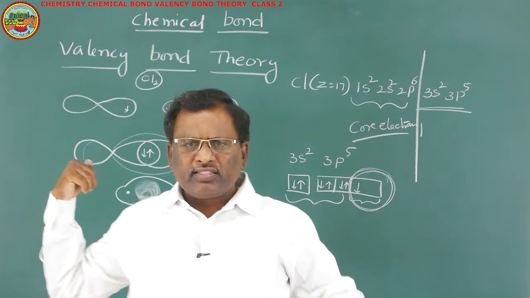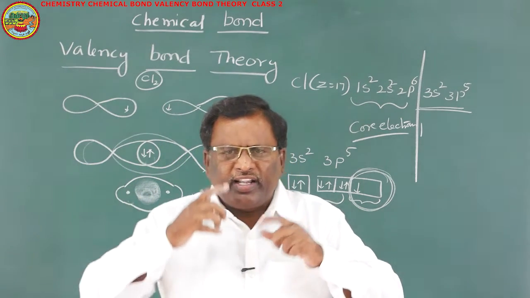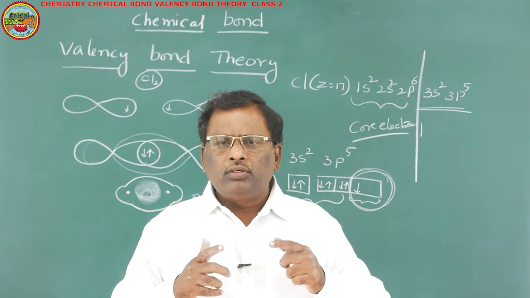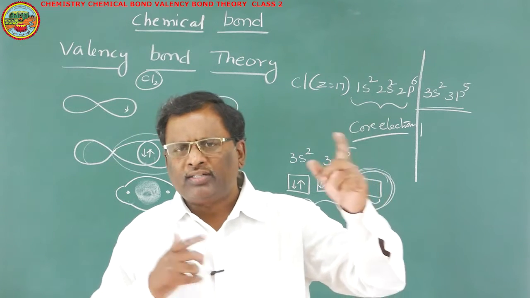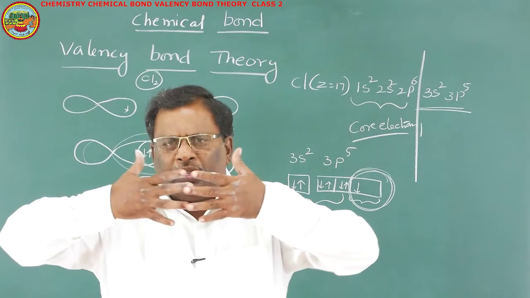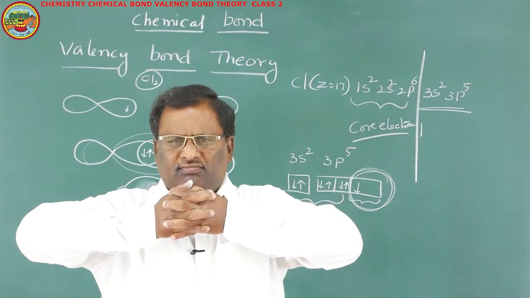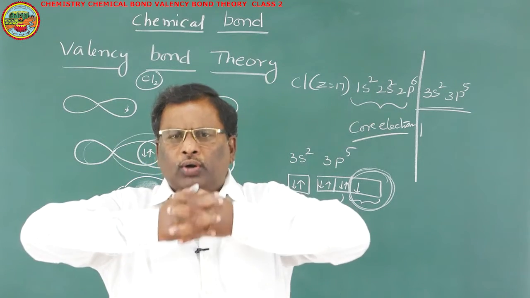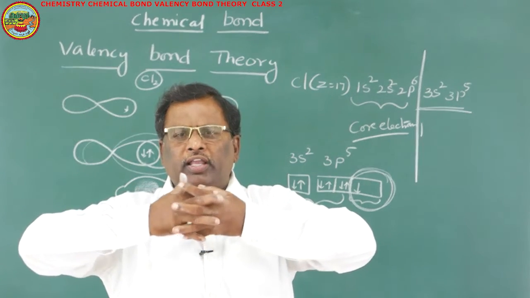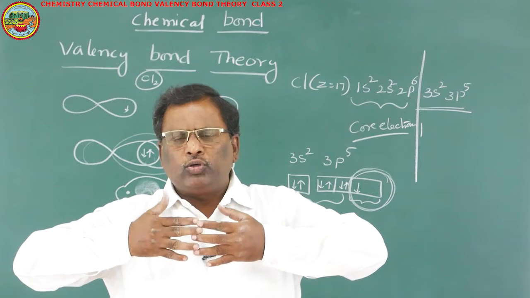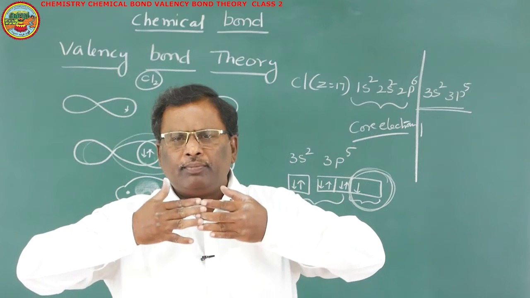Such that this theory was able to explain the difference in the bond energies of different covalent bonds. If overlapping of atomic orbitals takes place to a large extent, that covalent bond is a very strong covalent bond. If the extent of overlapping is less, that covalent bond is said to be a weak covalent bond.